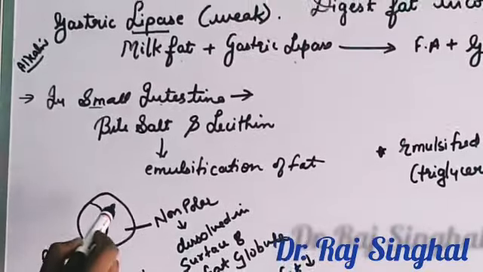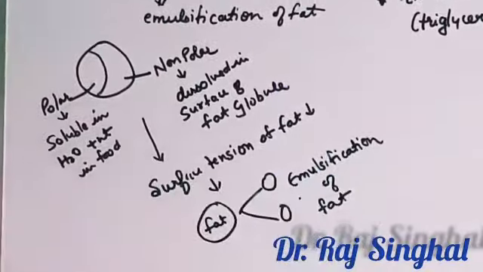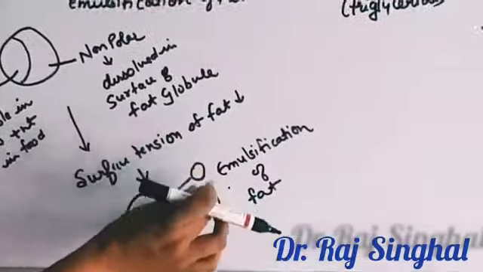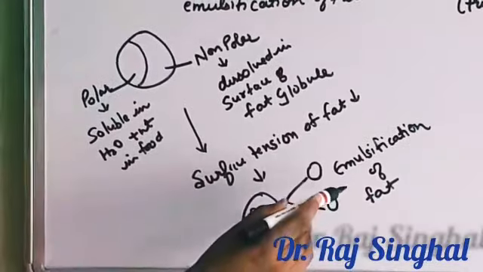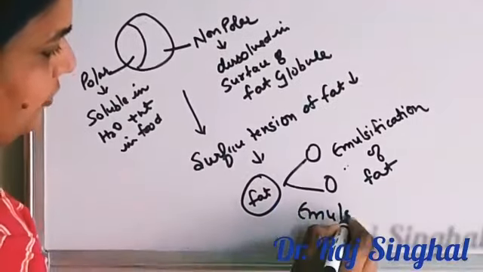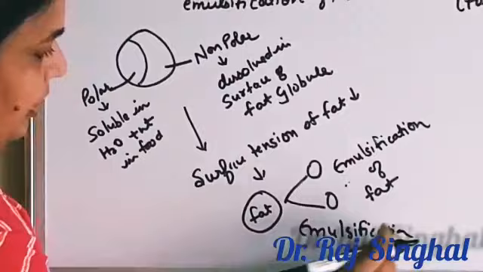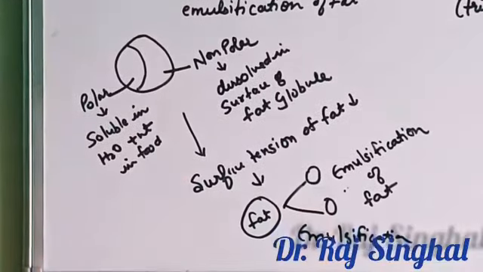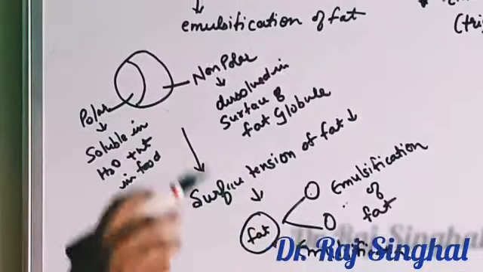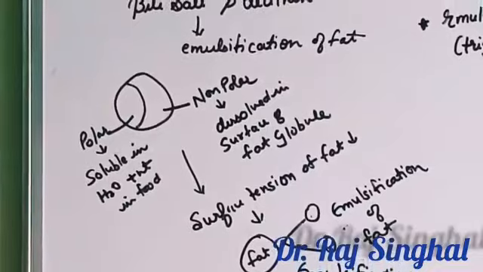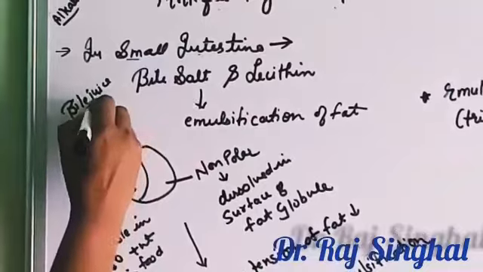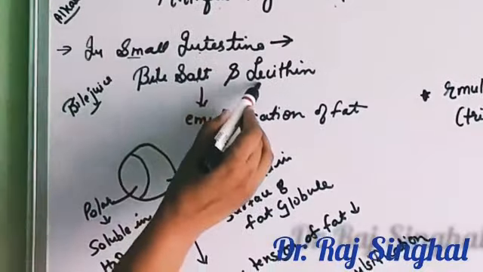Actually, the fat molecules are first of all emulsified. Emulsified means bigger fat molecules are broken down into smaller fat molecules so that enzymes can act on them. This process is known as emulsification. When these fat molecules become small in size, these emulsified fats can easily be acted on by the enzyme lipase. For this, bile salt or bile juice plays an important role because bile juice contains bile salt and lecithin.